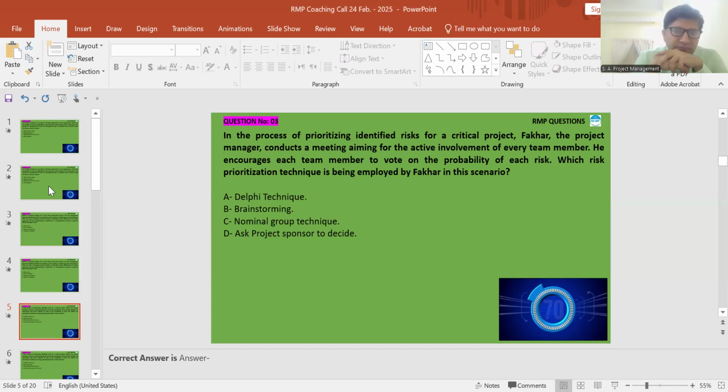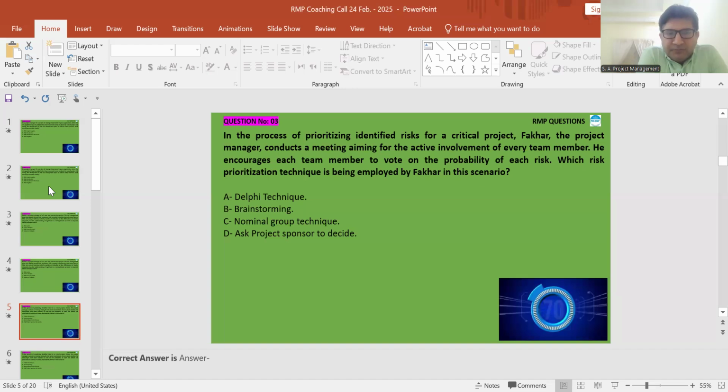See, in all these four, they are not relevant techniques for the prioritization. All these three, Delphi, brainstorming. Now see which technique is going to be similar to the situation of the question. All the three are irrelevant, but whichever has relevancy, we will select that.